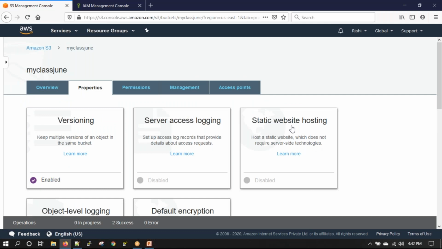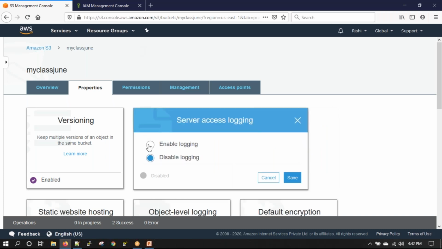Just one second, Rishi. Or can we create one particular bucket just for logging purposes for that server? Normally a bucket is created which is only used to store logs, and when we enable server access logging, we use that bucket to store logs of all the other buckets.